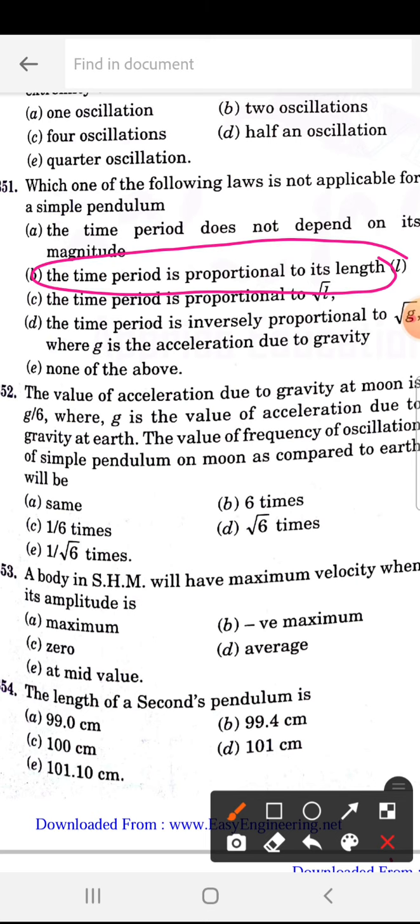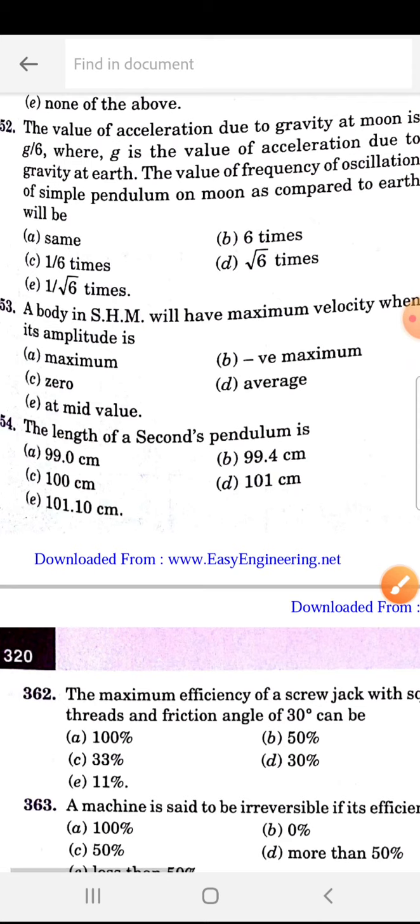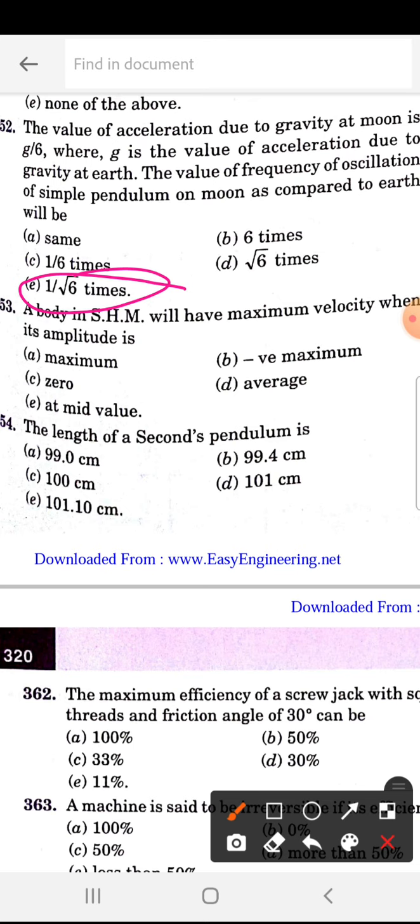The value of acceleration due to gravity at the moon is g by 6, where g is the value of acceleration due to gravity at Earth. The frequency of oscillation of a simple pendulum on the moon as compared to Earth will be. So 352 is E, that is 1 by root 6 times.